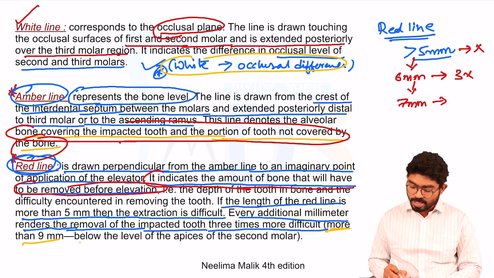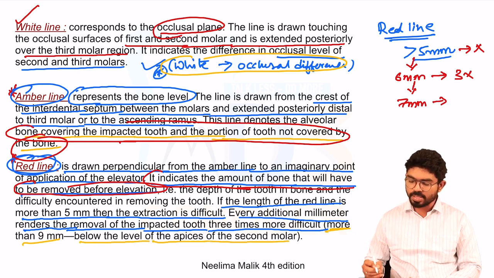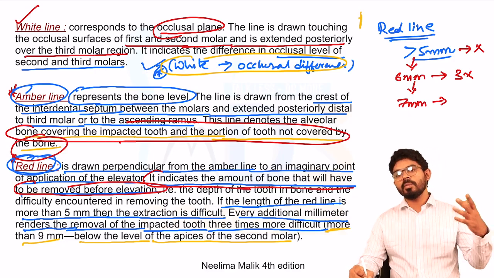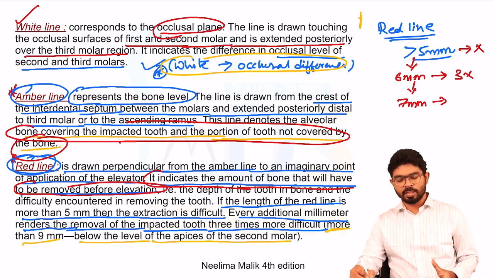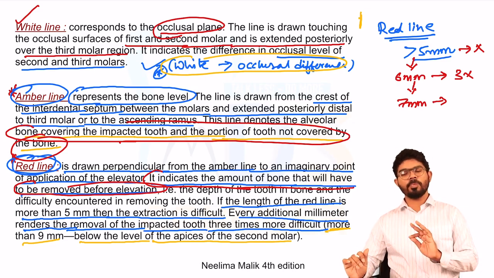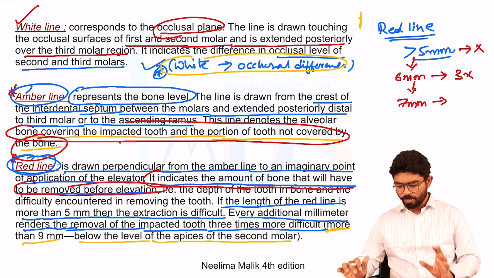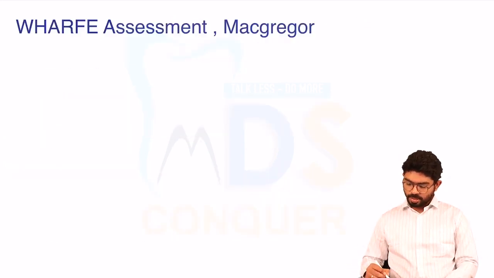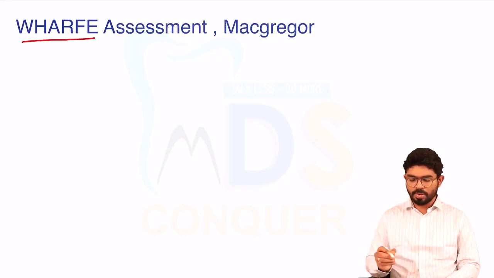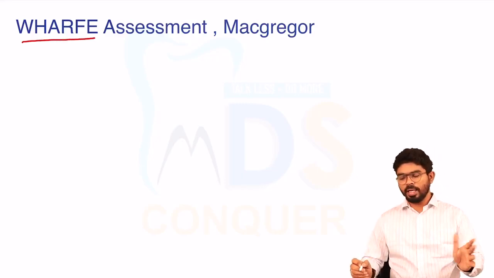And make a note, when it is 9 millimeters, it will be present below the level of the apexes of the second molar. So if it is 9 millimeters, bone has to be removed. Your third molar is present below the roots of the second molar. These points are very, very important. So there is one more assessment. Very important, you have a question on this in your regular MCQ books.